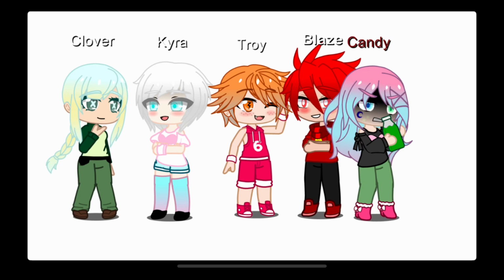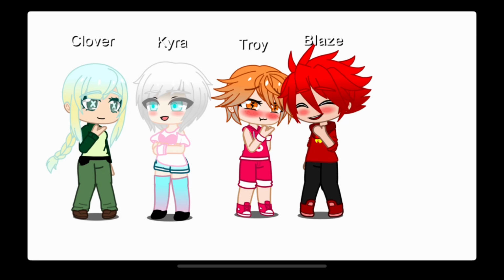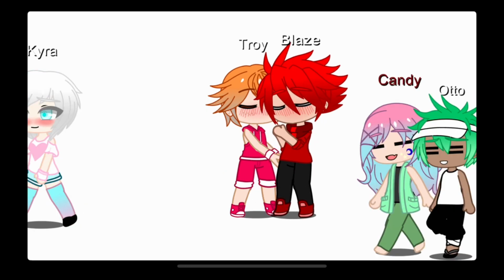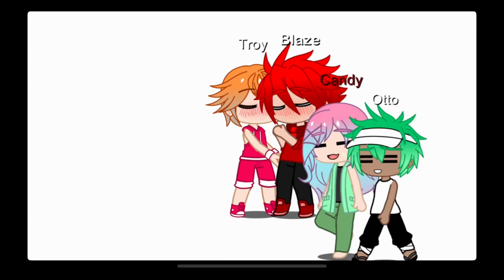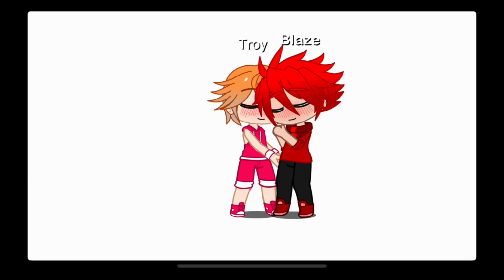Candy, upset by this, gets drunk one night and has a one-night stand with Otto. Somewhere along during this line, Blaze eventually ends up with Troy. The story ends with Kyra and Clover going on dates, Otto and Candy becoming besties, and Blaze finally having that happy ending with Troy.